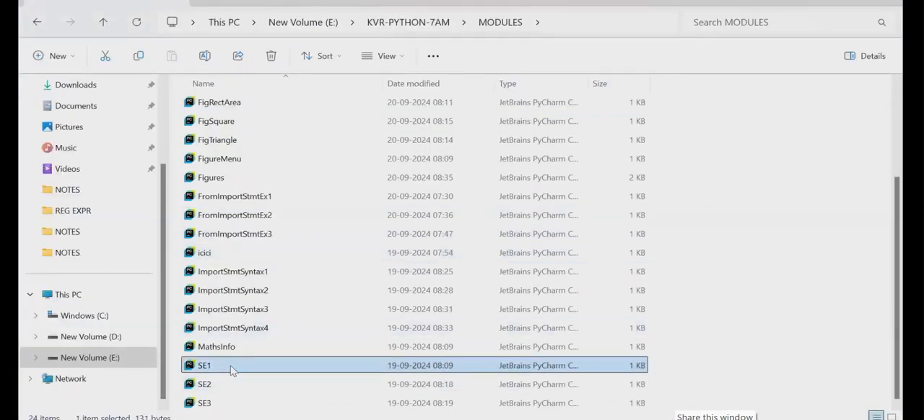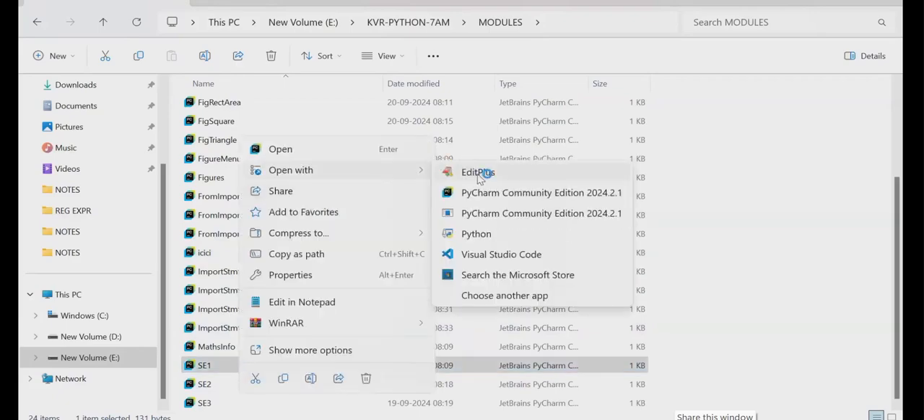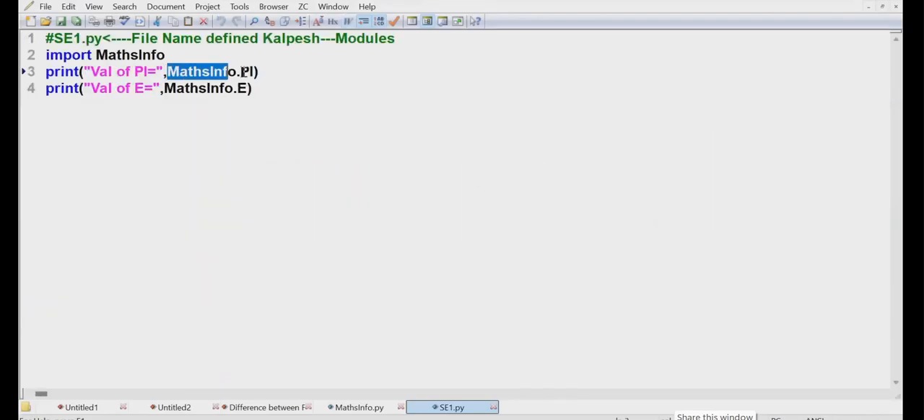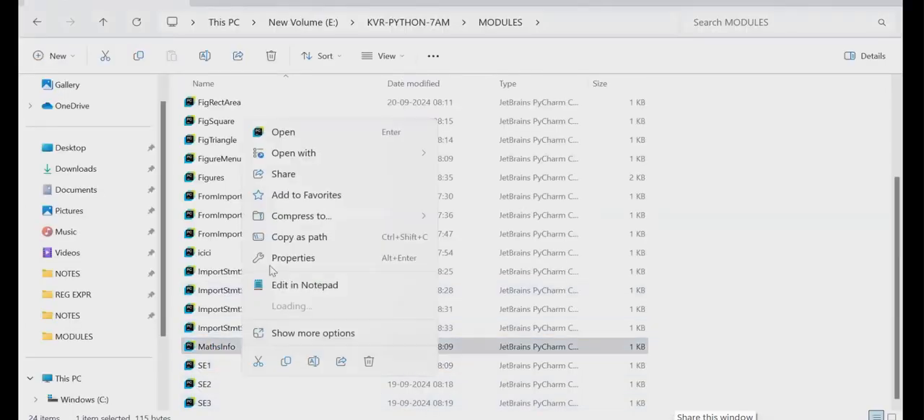In yesterday's class, I said, go here: math info dot what? PI. What is math info? Module. What is PI? Global variable. You don't know anything, not reading anything, and coming to the class.